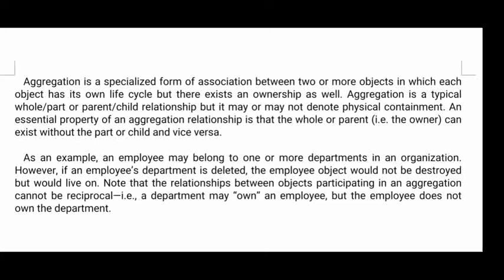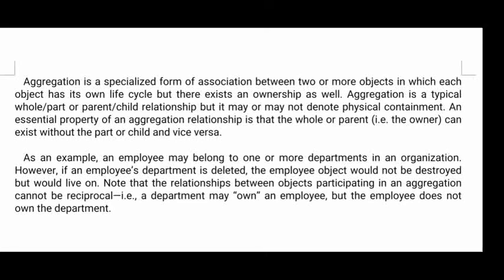So what is a simple aggregation? One object can use the parts, which are nothing but the properties of another object, but it cannot create or destroy that object's members. Then that is called a simple aggregation.